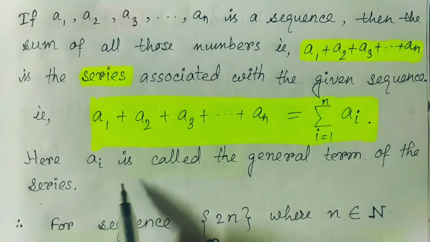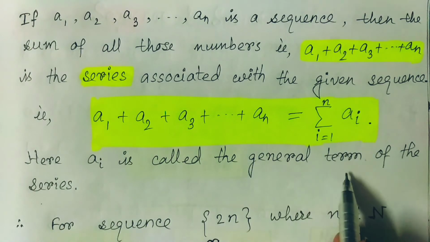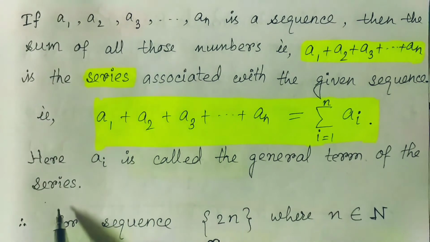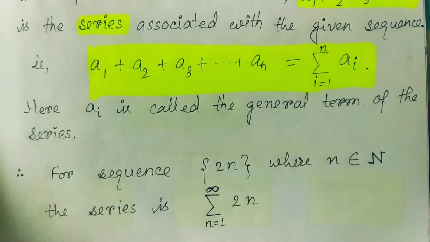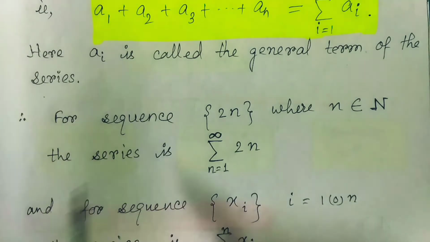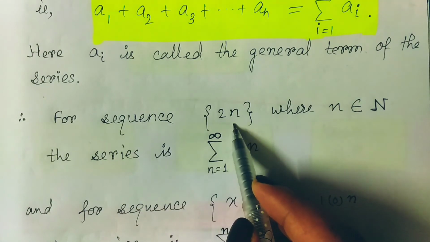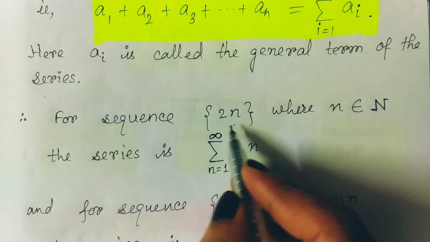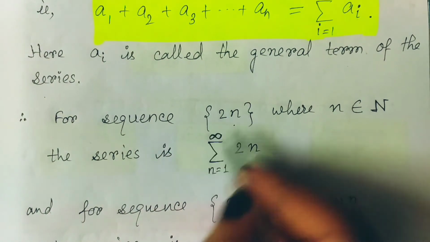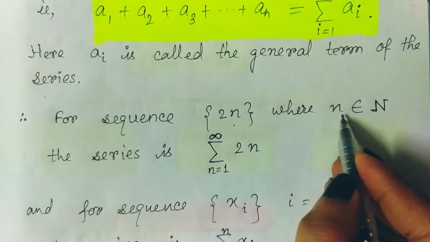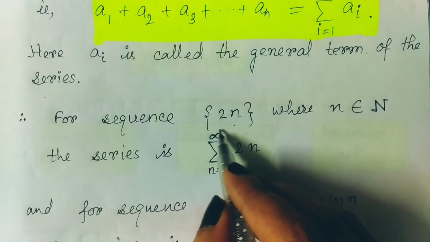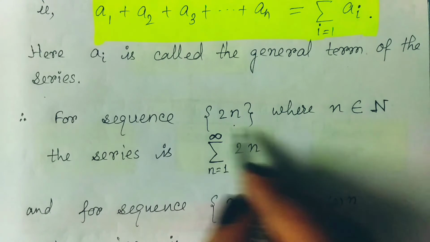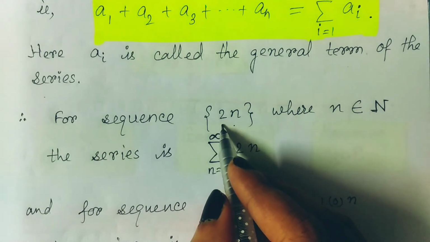Here this Ai is called the general term of the series. For different i, we will get the respective term. Now for the sequence {2n}, look at this. This one is the notation for the sequence. We can write in the second bracket 2n, where n belongs to the set of natural numbers. What does it mean? That it contains all those numbers which are multiples of 2.